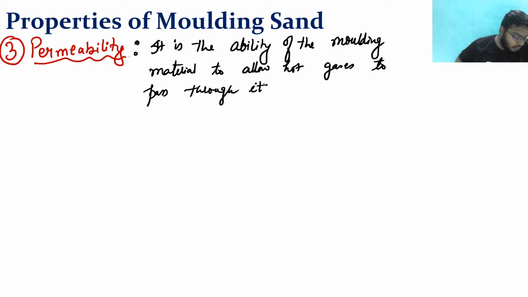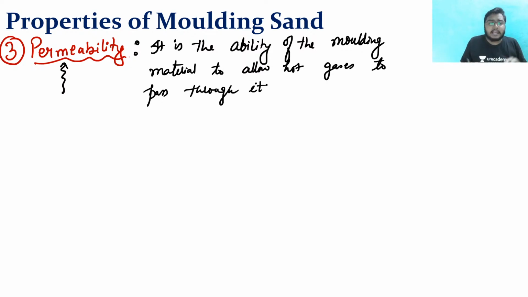Just in yesterday's class we have seen what permeability is, right? So it is the ability of a molding material to allow hot gases to pass through it. It is written in very simple language. Now see how we actually measure permeability. Suppose I have a molding sand, how can I say that this molding sand has this much permeability?